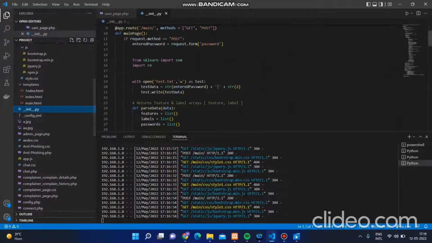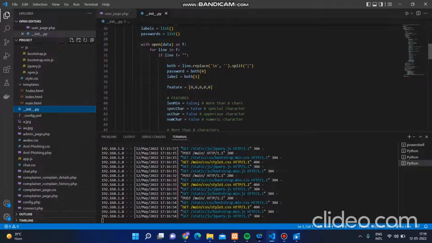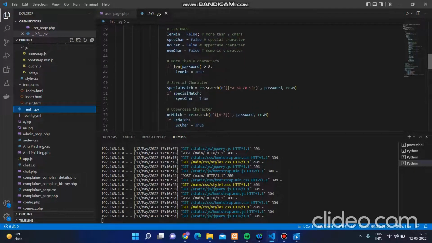If we go through the data, we have used the NLP concept, NLP meaning natural language processing. For NLP we use the regular expressions method to understand the case stages of the user passwords. If the user is using A to Z, that is all small characters, then it's a weak password.